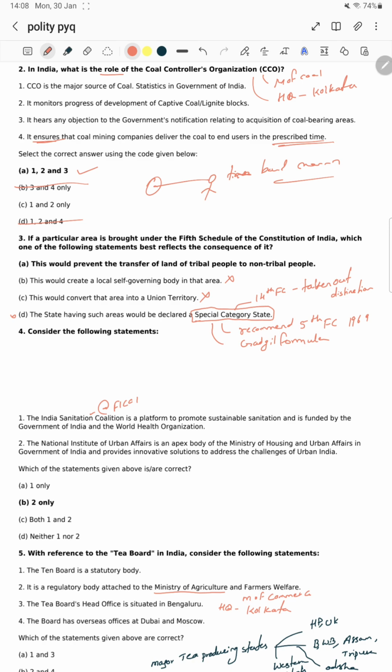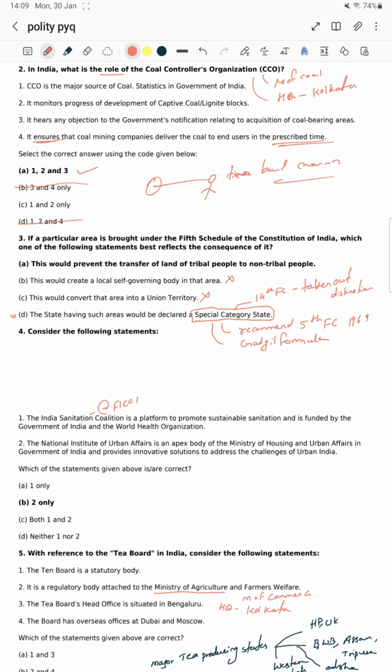It has given exception for the northeastern states as well as the states of hilly areas like Uttarakhand. But the 14th Commission recommended removing the special category status given to the states.